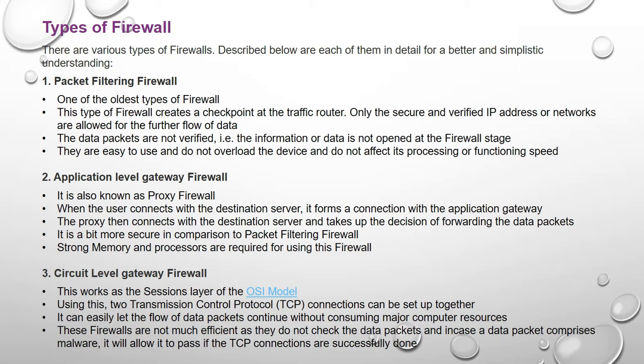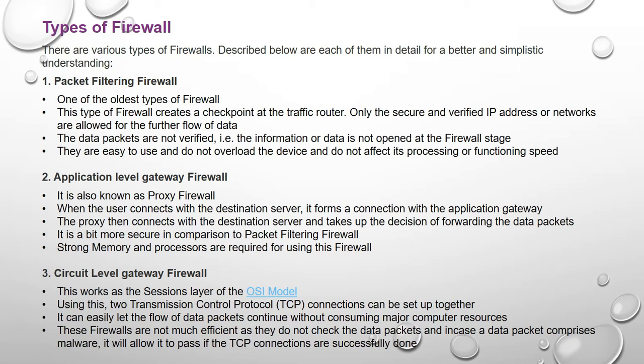And the third one is your circuit level gateway firewall. So what is this? It works at the session layer of the OSI model. Using this type of firewall, two Transmission Control Protocol, that is TCP, connections can be set up together.